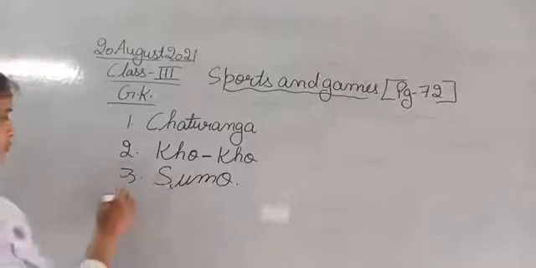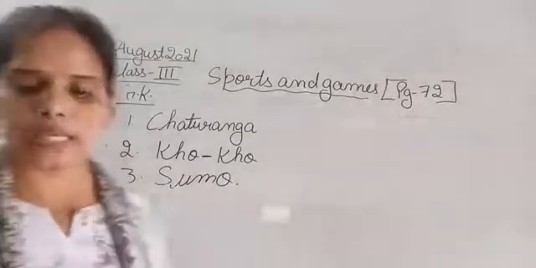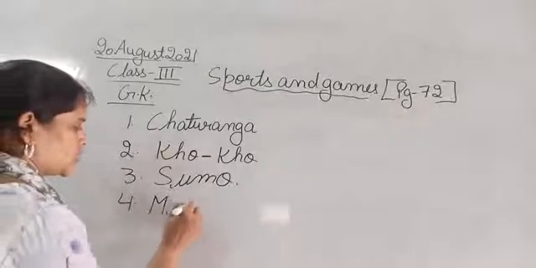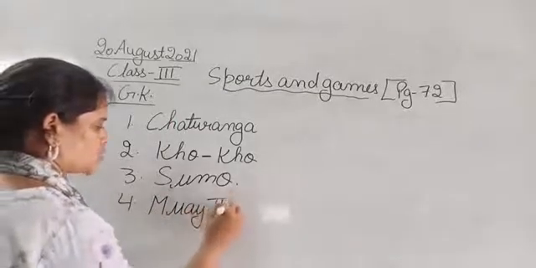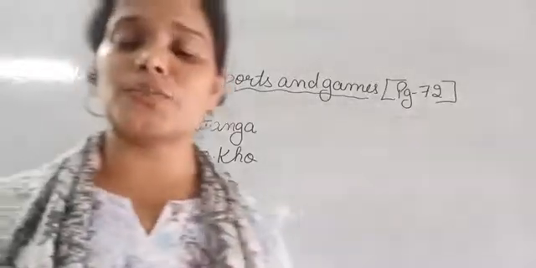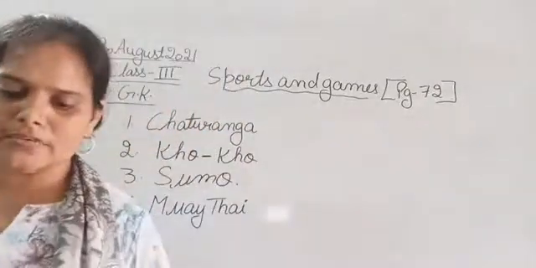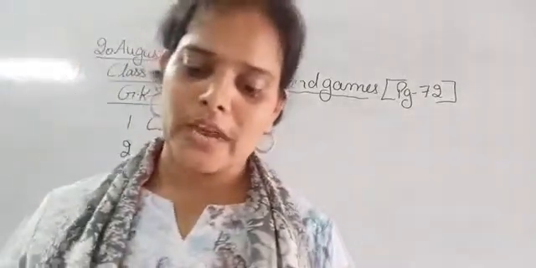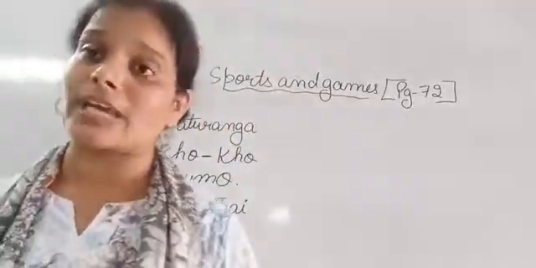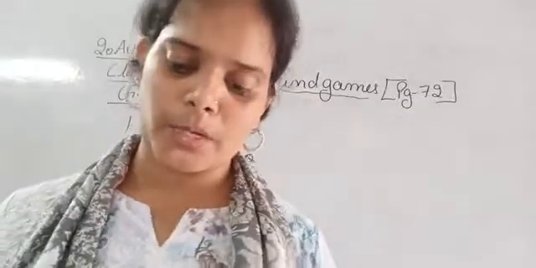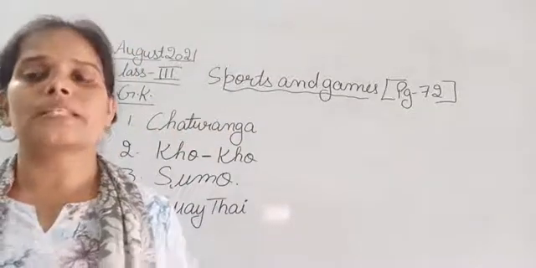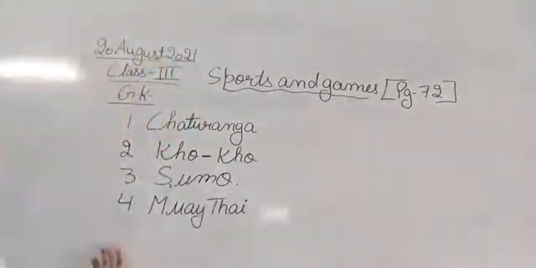Moving next to the fourth one. The fourth is Muay Thai. I am talking about another sport, that is Muay Thai. Now what is Muay Thai? Muay Thai is a fighting sport in which fighters use their fists, elbows, feet and knees to strike each other. It is a very popular sport in Thailand. Now I'm talking about another very popular sport, but this sport has its origin from Thailand.